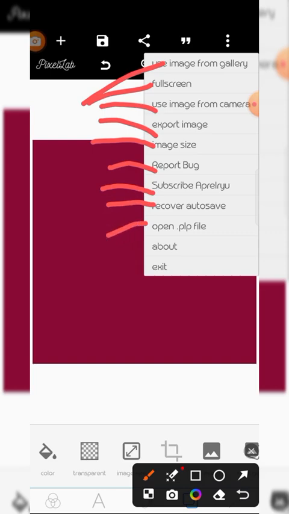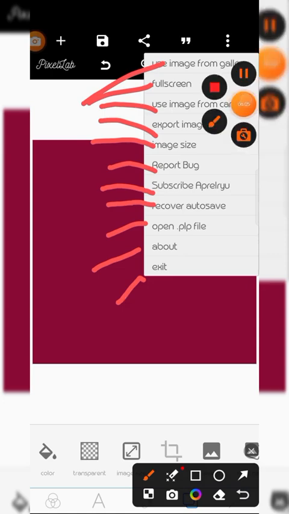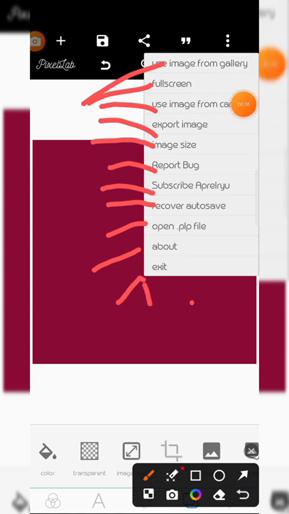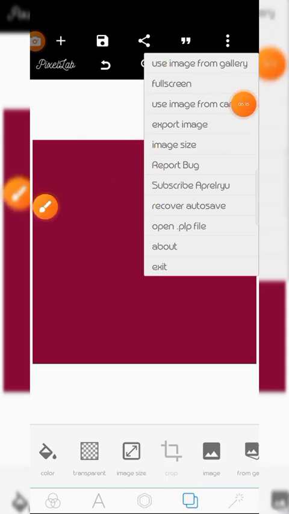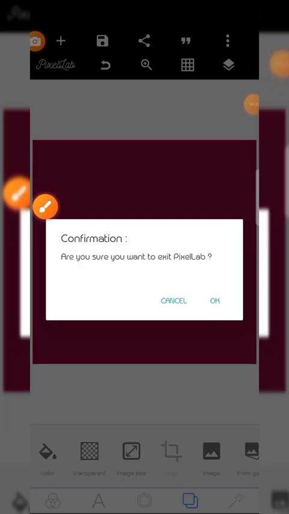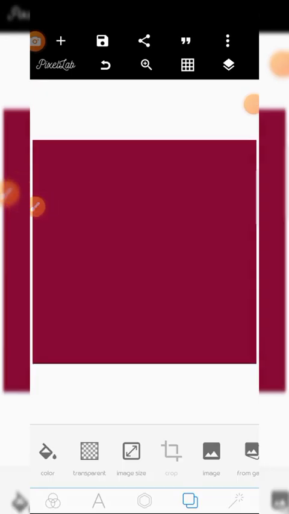This is when I want to share the editable format from my phone to your phone. Then about, and the exit point, that's where you find your exit, if you want to exit Pixellab, if you want to close it.